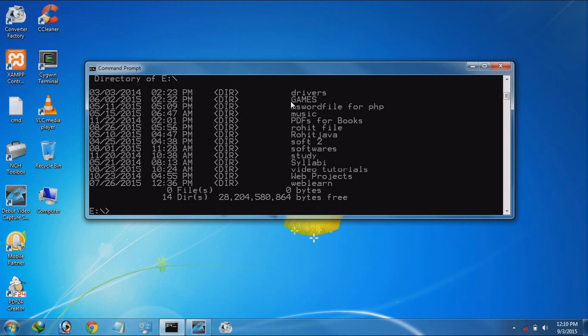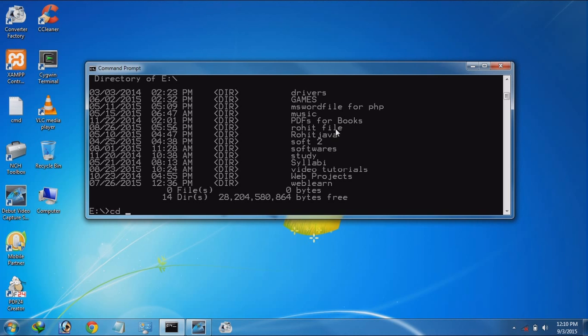In E there are these folders: driver, games, ms file for php, music, pdf. We now use the folder music. For this purpose we use cd, change directory.